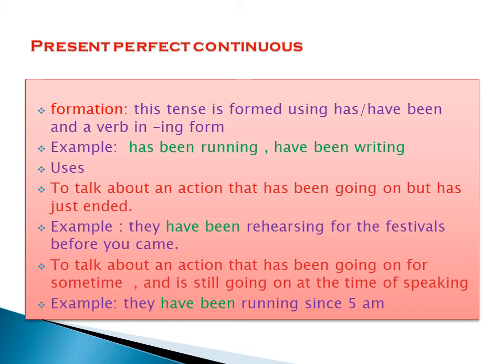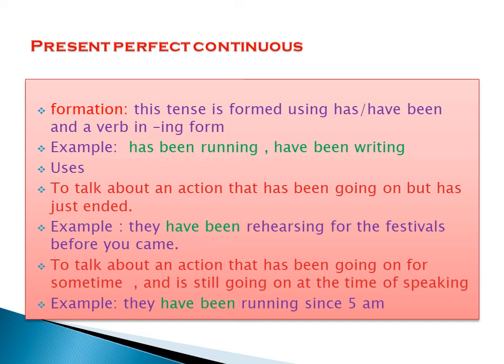Present perfect continuous. This tense is formed using has, have been, and a verb in ing form. I've said in this case the present perfect continuous is formed by using have, has, been, and a verb in ing form.